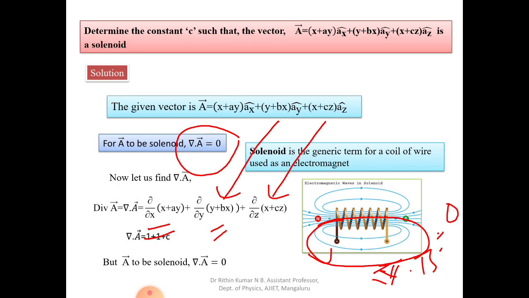But for a solenoid, we know that del dot A is equal to 0. Since he has asked you to calculate the value of c, for a solenoid del dot A is equal to 0. If you put here 0 is equal to 2 plus c, or c is equal to minus 2. We'll get the answer as c is equal to minus 2. Okay.